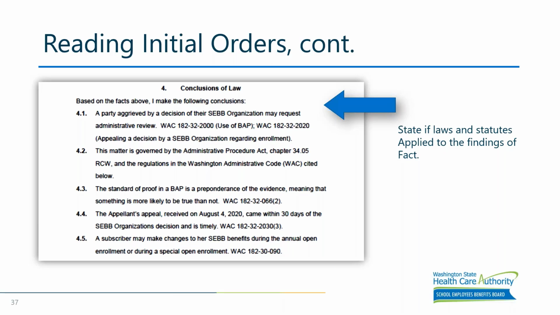The appeals rules are found in Washington Administrative Code Chapter 182-32. All the laws that are used will be provided after each statement of law, so essentially they will have a citation as to where that law came from. The presiding officer will provide the rule and then apply the rule to the facts, and then will issue a decision based upon that application.